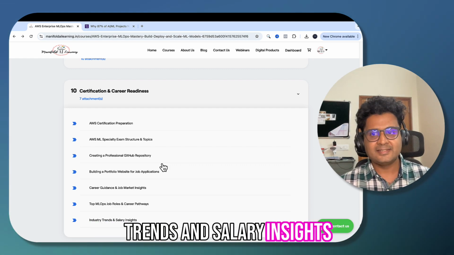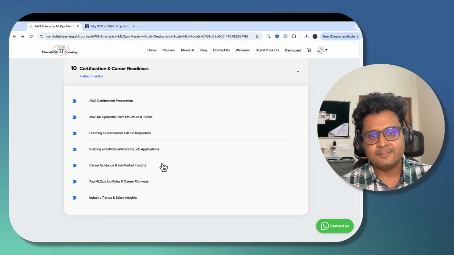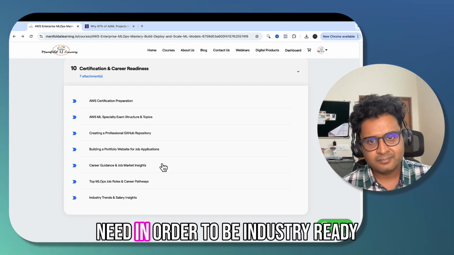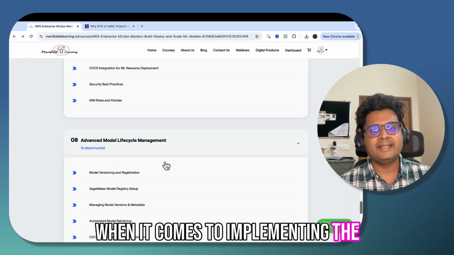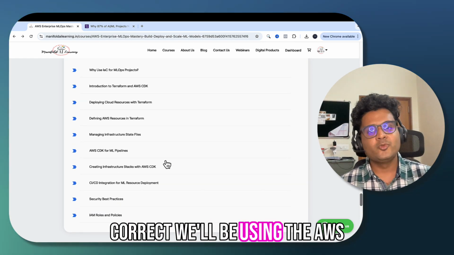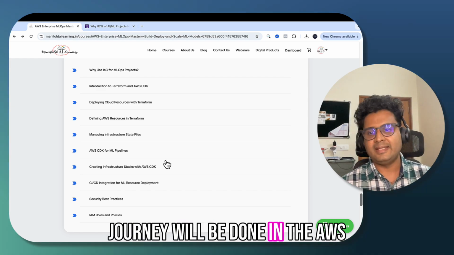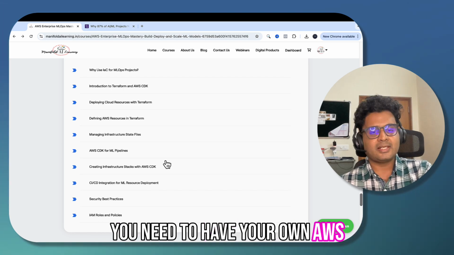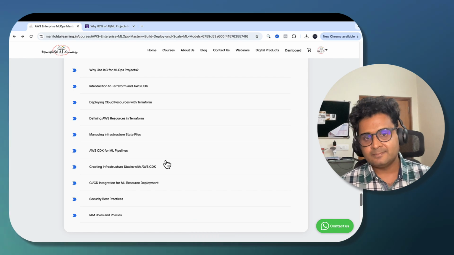So this is not just a course over here, guys. This is the one-stop mastery that you need in order to be industry ready when it comes to implementing MLOps practices with AWS. So that's correct. We'll be using the AWS cloud. The entire learning journey will be done in the AWS account, so it is a prerequisite that you have your own AWS account so that you can follow along in this enterprise-level mastery.